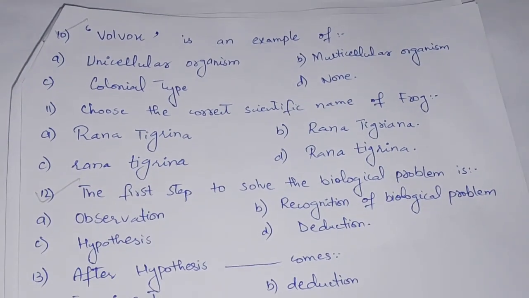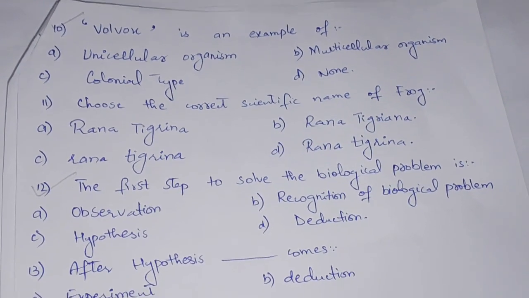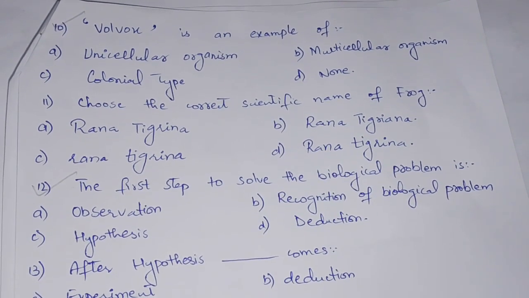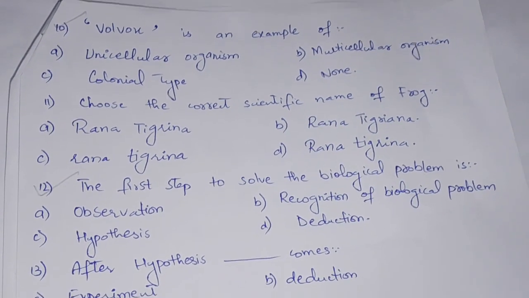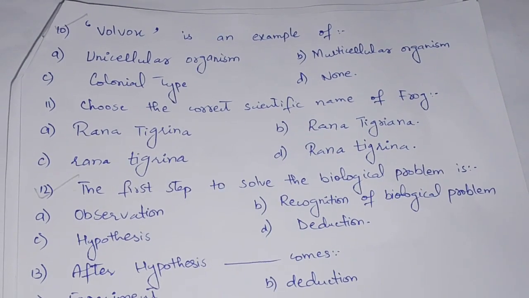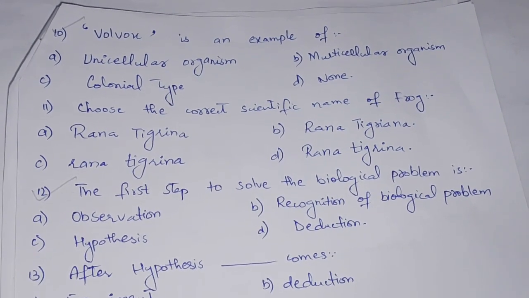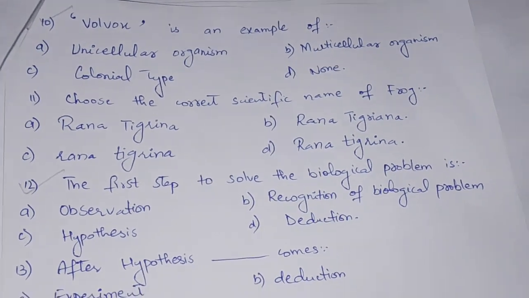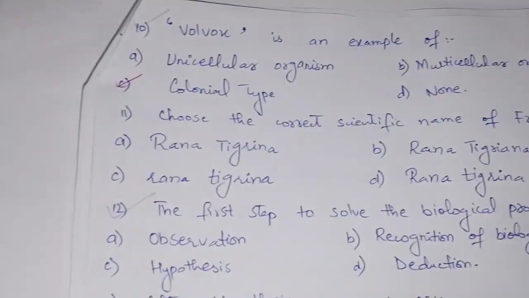MCQ number 10. Volvox is an example of option A unicellular, option B multicellular, option C colonial type, and option D none of these. So option C is the correct option, because Volvox forms a colony, so it goes to the type which is called colonial type. So option C is the correct option.